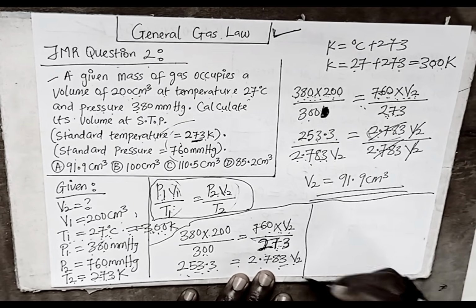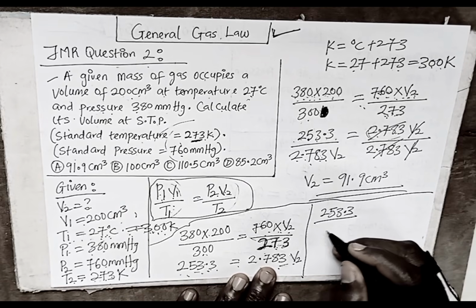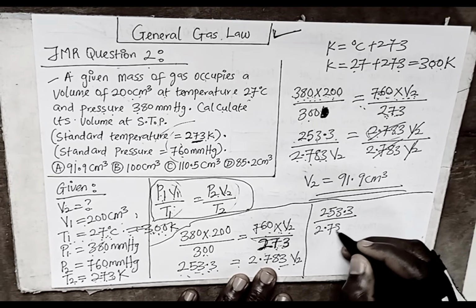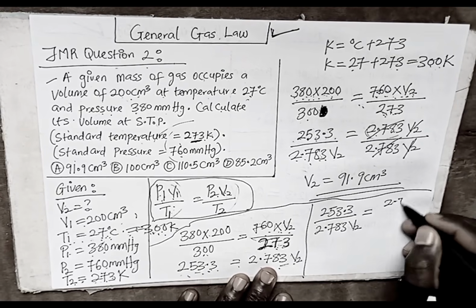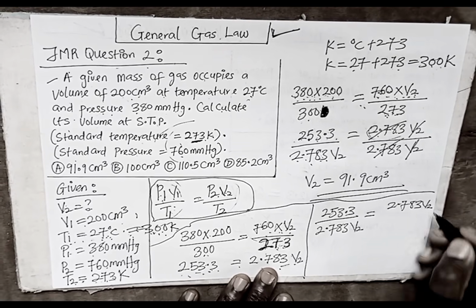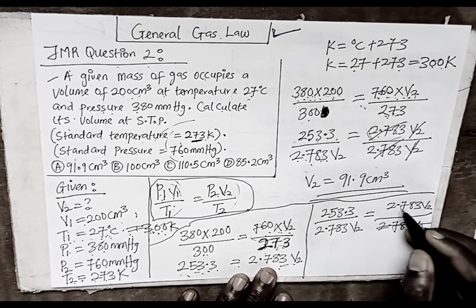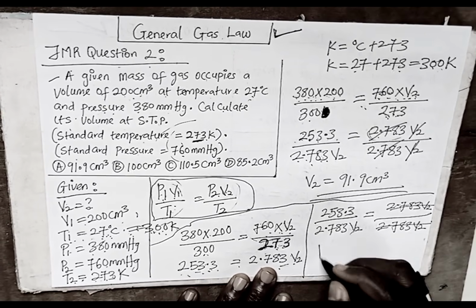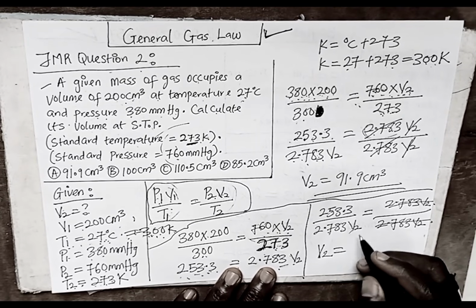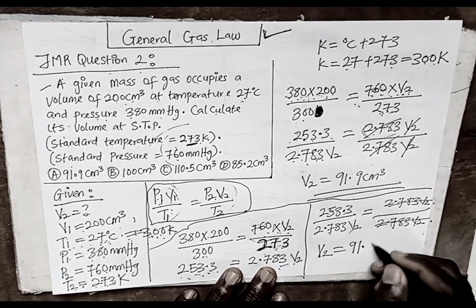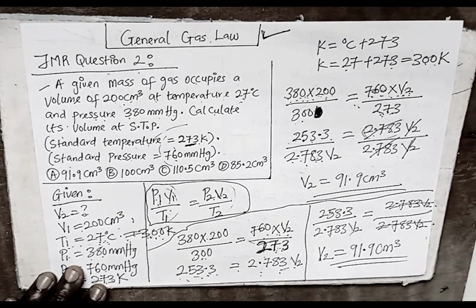Dividing both sides by the coefficient of V2, the 2.783 V2 cancels out, and V2 is equal to 253.3 divided by 2.783, which gives 91.9 cubic centimeters. Pick the option among the options provided and drop it in the comment section.